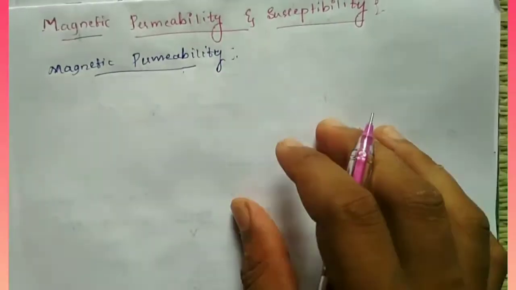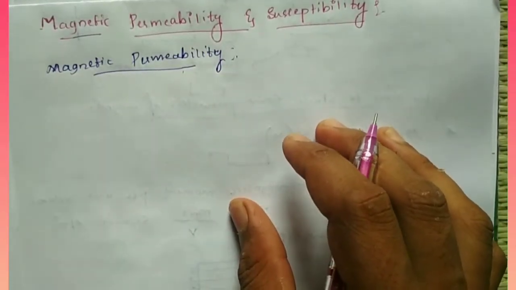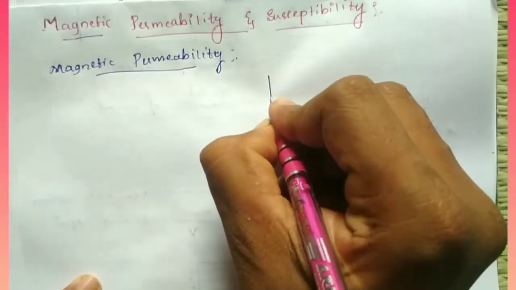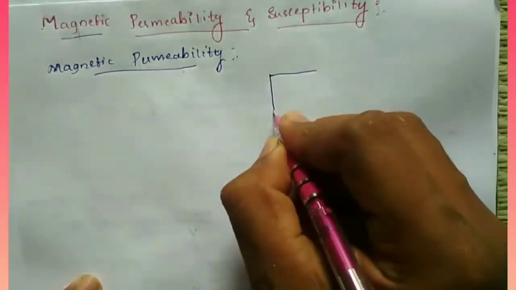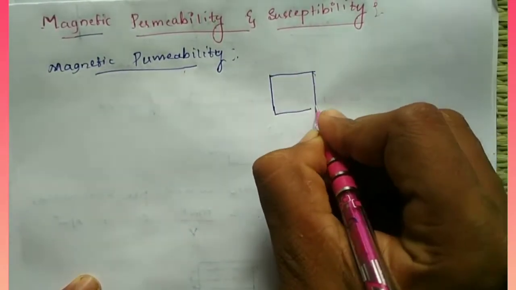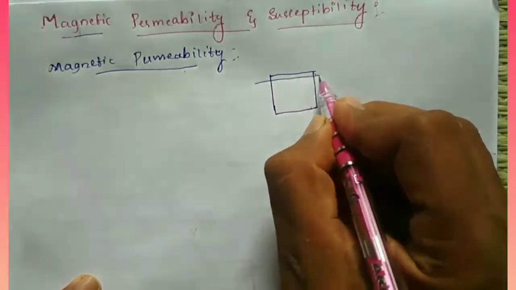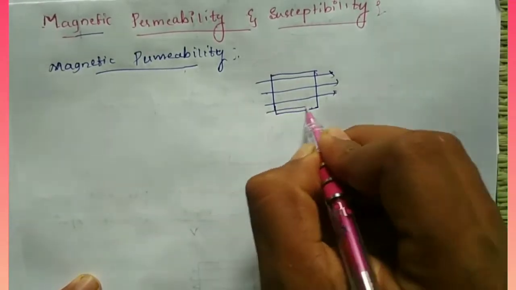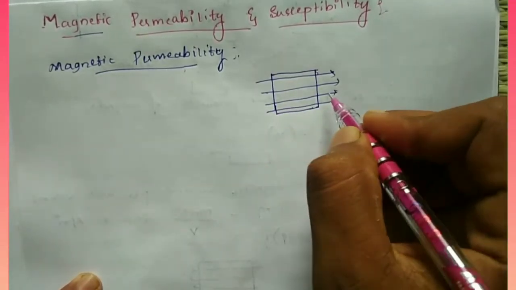Magnetic permeability: the magnetic field lines can enter a substance. If you consider one substance, the magnetic field lines can enter that substance.